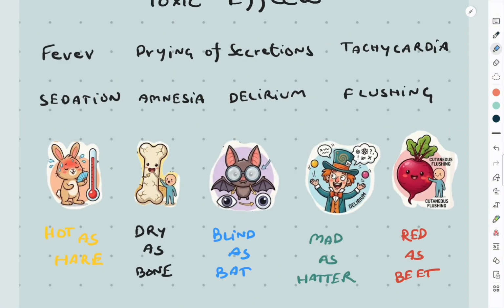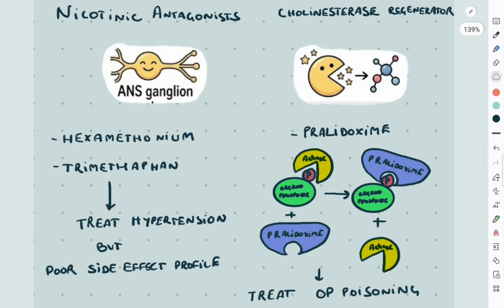Toxic doses of these drugs can cause fever, drying of secretions, moderate tachycardia, sedation, amnesia, delirium, and dilation of cutaneous vessels in the arms, head, and neck. This can be remembered by the mnemonic: hot as a hare, dry as a bone, mad as a hatter, and red as a beet. In the elderly, these drugs can also precipitate acute angle closure glaucoma and urinary retention.